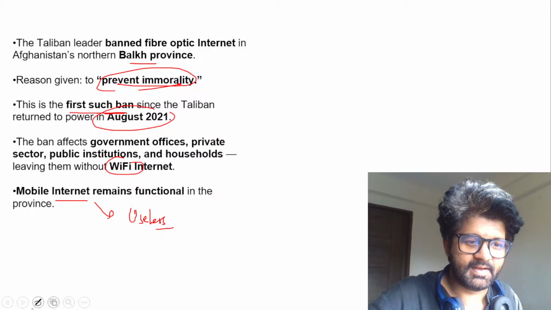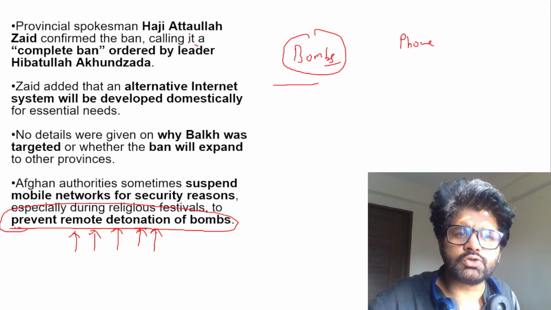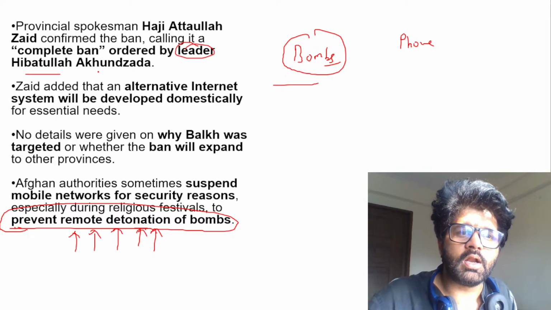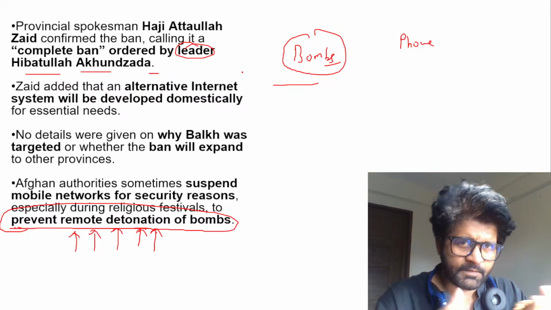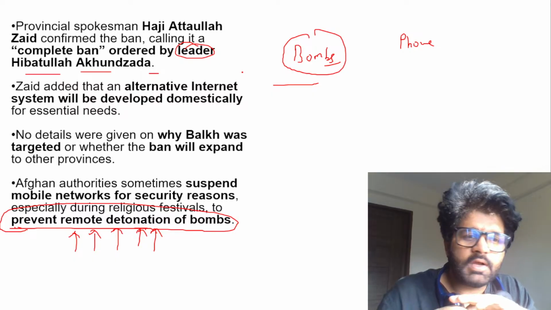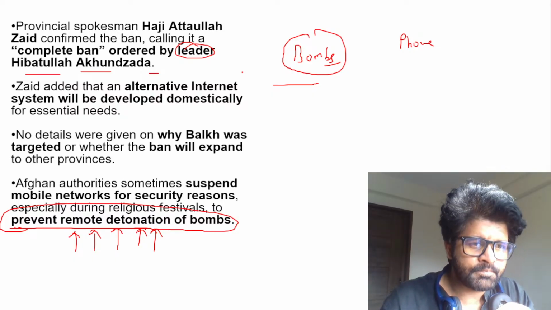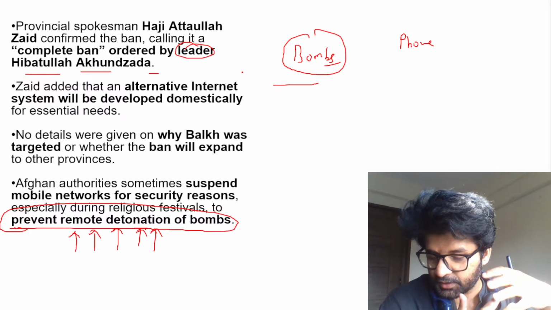What happened today? Mobile internet remains functional, and they are saying that the supreme leader of the Taliban, Hibatullah Akhundzada, is saying this whole thing. We have seen how Balkh province is strategically located, so something is happening there. We cannot know everything. They are not revealing everything. Maybe a security reason, maybe remote detonation of bombs. Various factors are involved here. Cool.